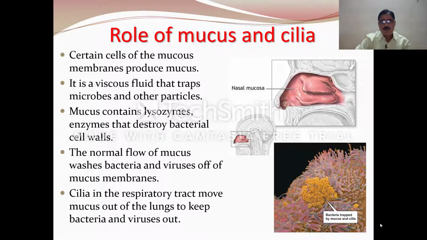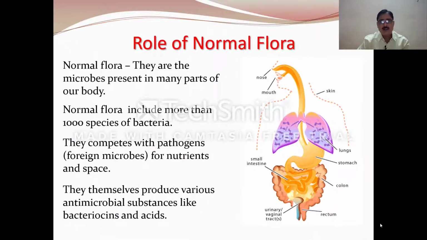The normal flow of mucus washes bacteria and viruses off the mucous membranes. Cilia in the respiratory tract move mucus out of the lungs to keep bacteria and viruses out. Apart from it, there is certain normal flora present in our body. So let us discuss the role of normal flora.